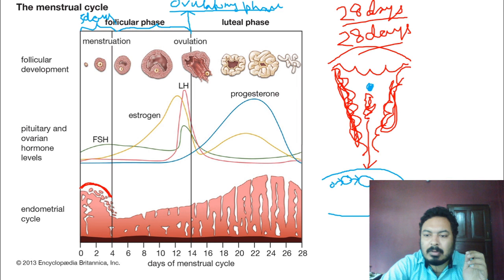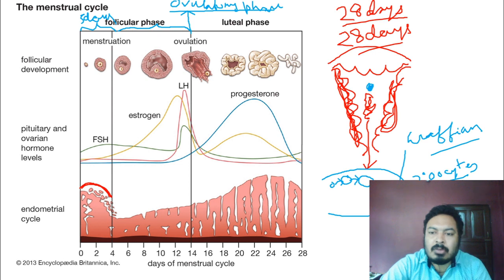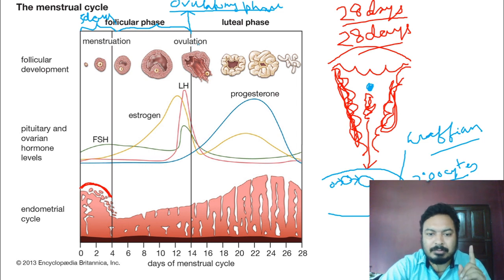This is the secondary oocyte. The secondary oocyte is released from the Graafian follicle. So this is happening on the 14th day. Just to remember, on the 14th day ovulation takes place, and it is only for 1 day.